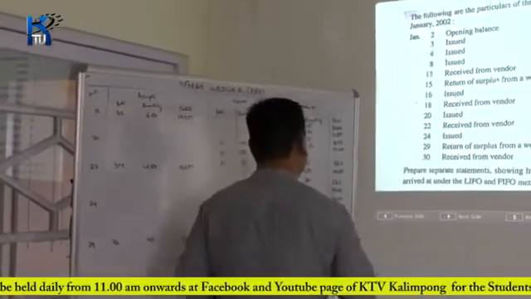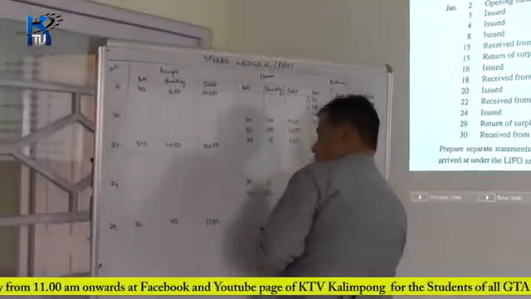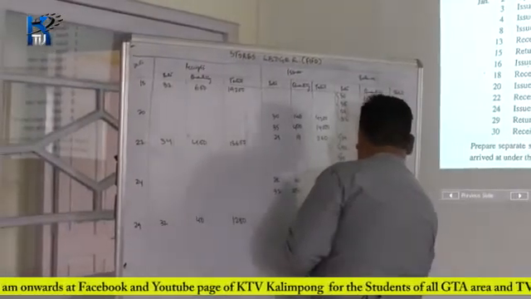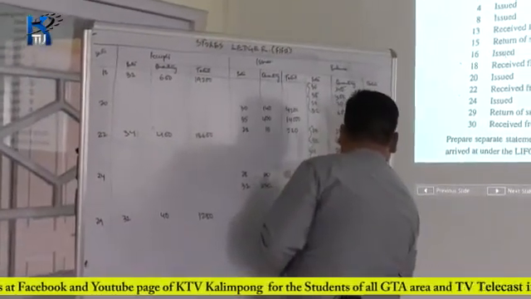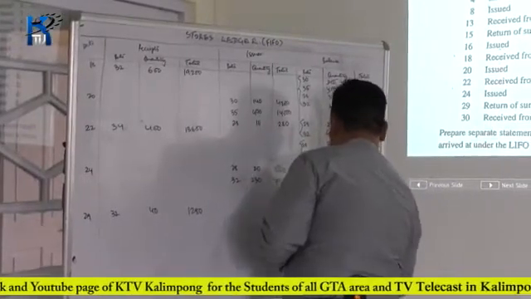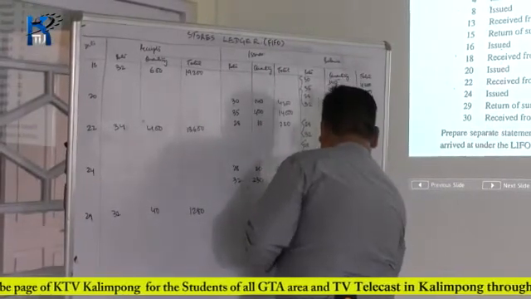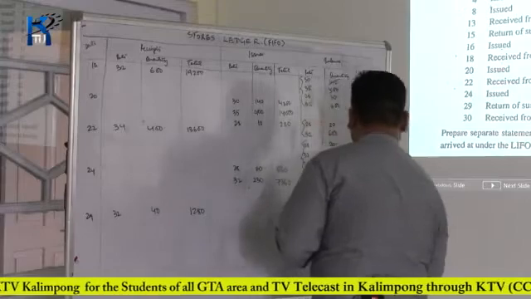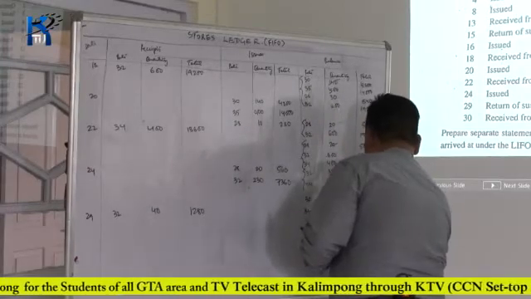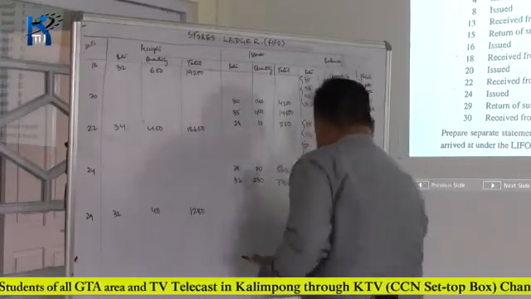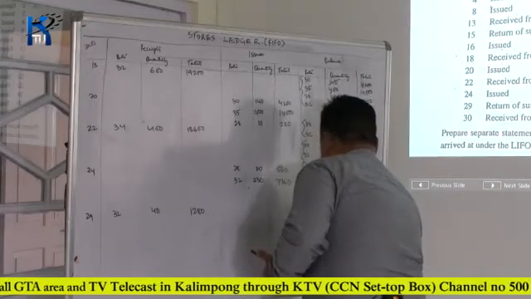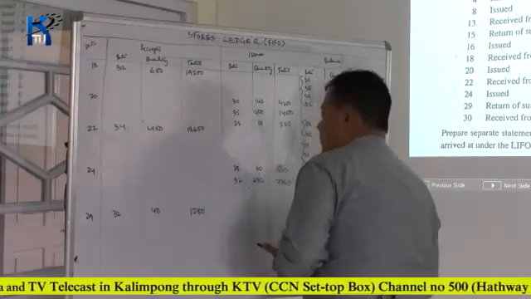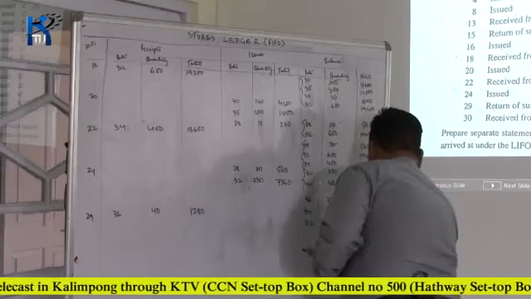So the balance at the end of the day is 370 kg at 32 rupees, amounting to 11,840, 400 kg of rupees 34 each, amounting to 13,600, and the new receipt 40 kg of rupees 32, amounting to 1,280.